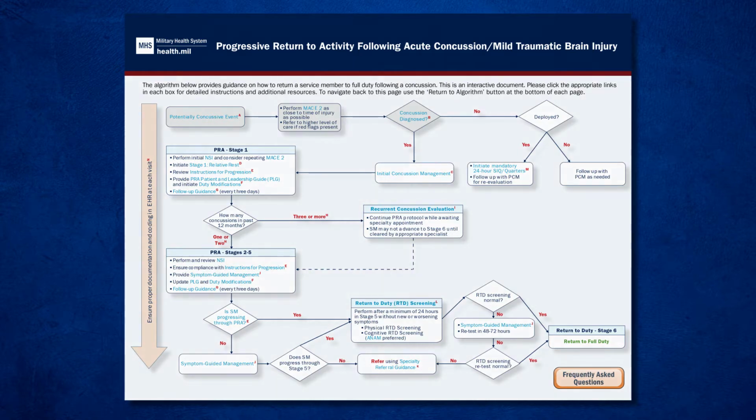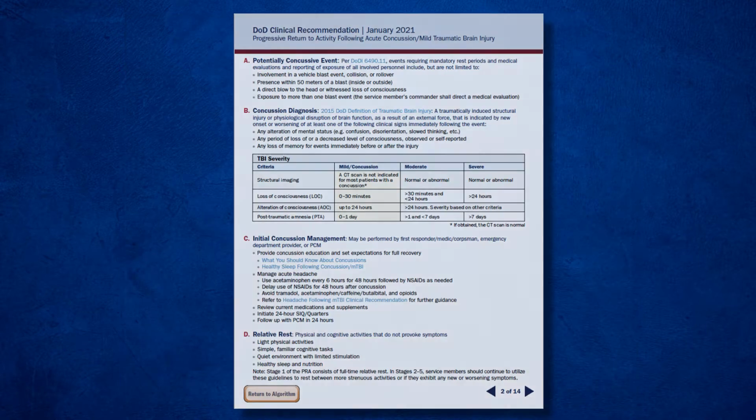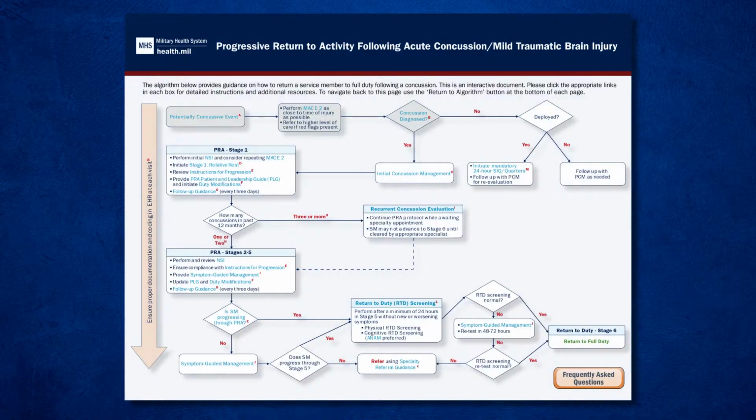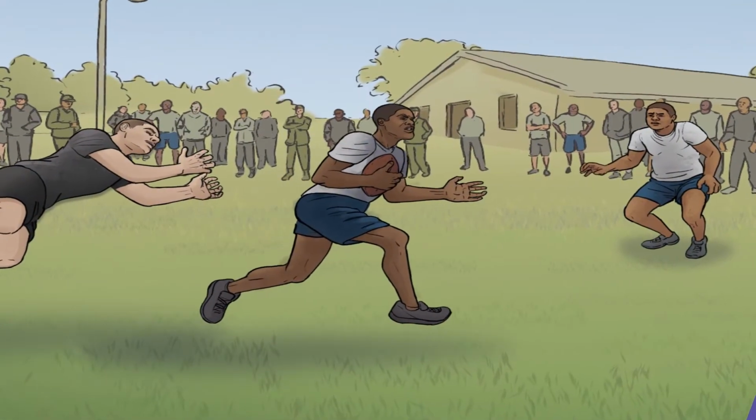The algorithm provides guidance on how to return a service member to full duty following a concussion. This is an interactive document. You can click the appropriate links in each box for detailed instructions and additional resources. To navigate back to this page, use the Return to Algorithm button at the bottom of each subsequent page. Now, let's take a look at our case scenario.